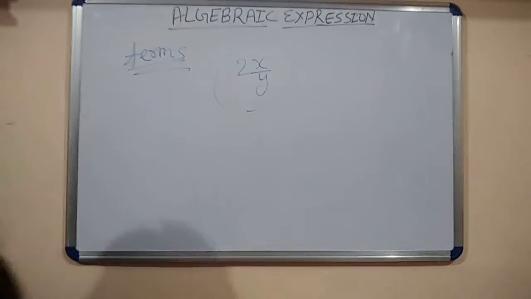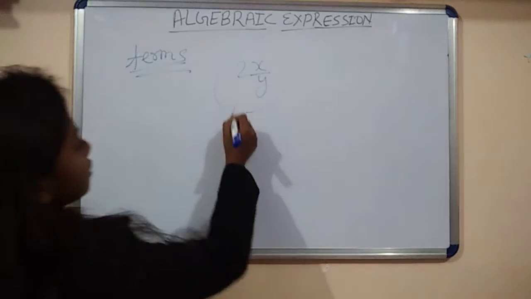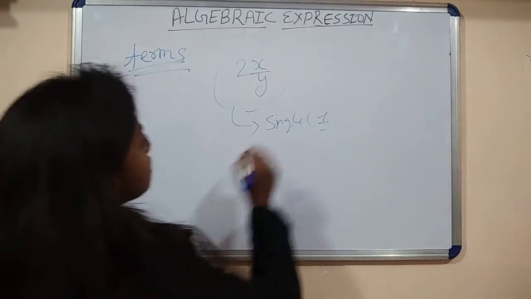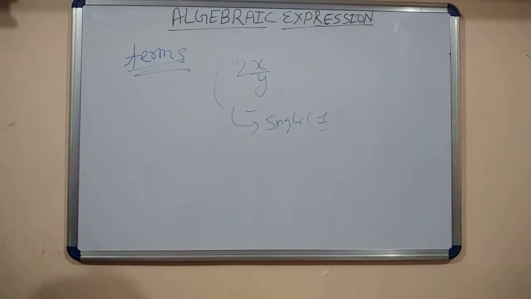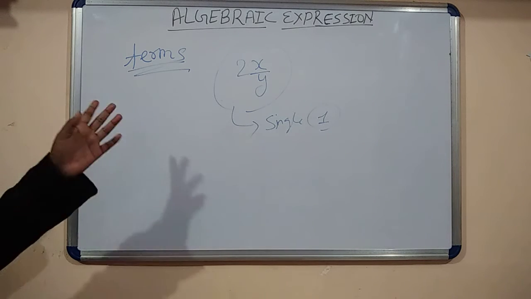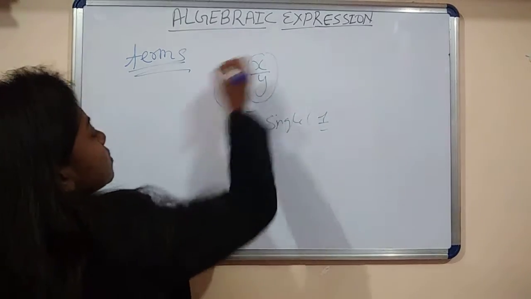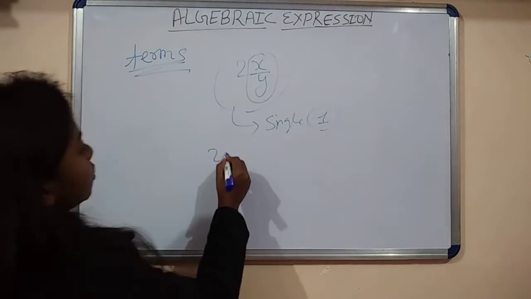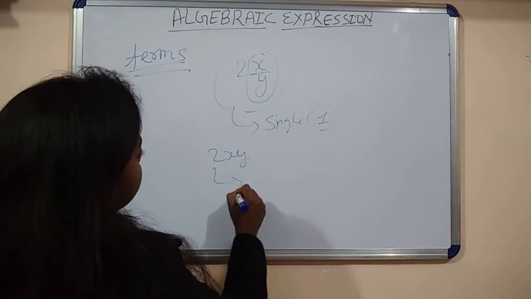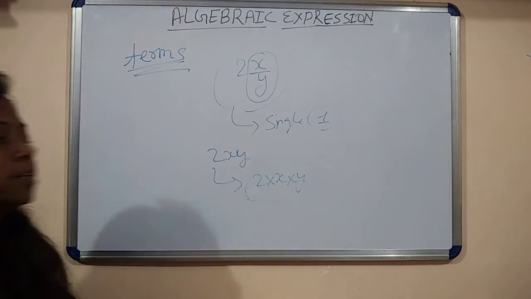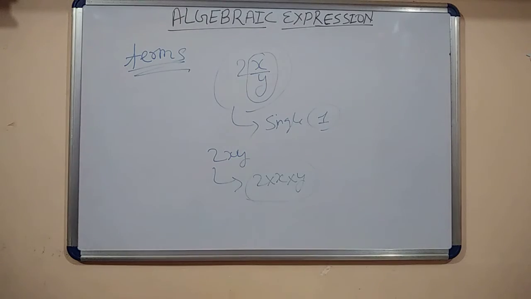How many terms here? It is only a single term. Single term means one term is here. Students always make mistakes about x divided by y. They consider it two terms. It is not two terms, it's a single term. Okay, and 2xy, it's also a single term. 2 into x into y. Always consider a single term.